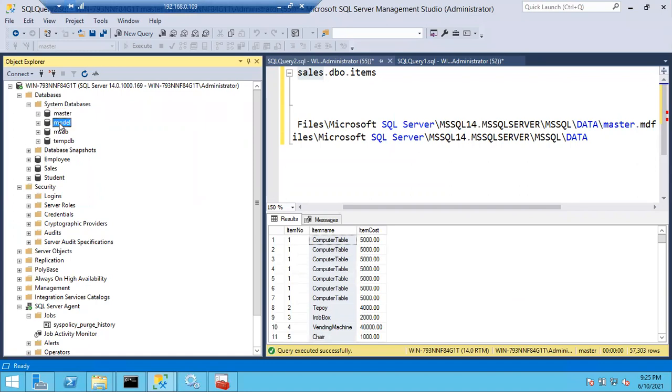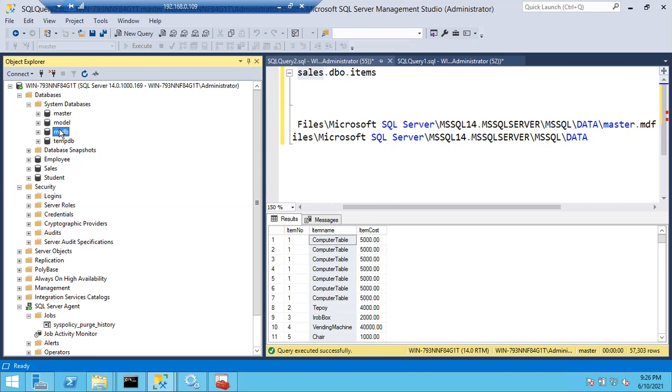Model will act as a template for the newly created databases. If model is not there, you cannot create new databases including tempdb. In case tempdb is not created, your SQL Server won't start. MSDB will store the automation related information: jobs, alerts, maintenance plans, SSIS packages, backup table information, restore table information, and log shipping related information. In case MSDB is corrupted, only jobs will be disturbed, and the remaining part will work fine.